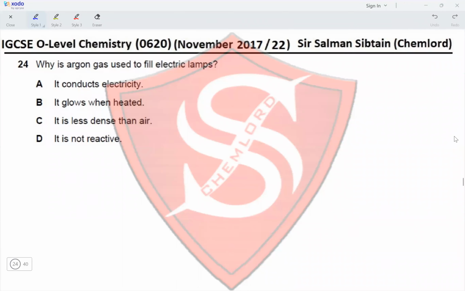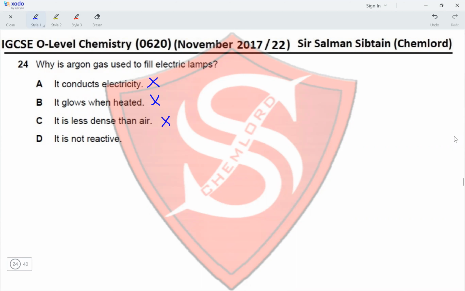Question 24. Why is argon gas used to fill electric lamps? It conducts electricity? No, it does not. It glows when heated? It does not. It is less dense than air? Argon is less dense than air, yes. But that is not the reason why it is used to fill electric lamps.